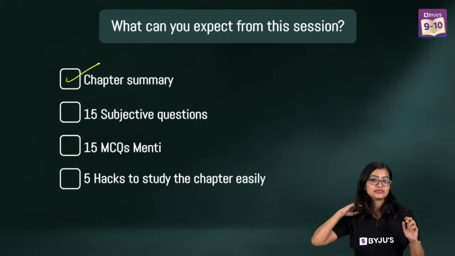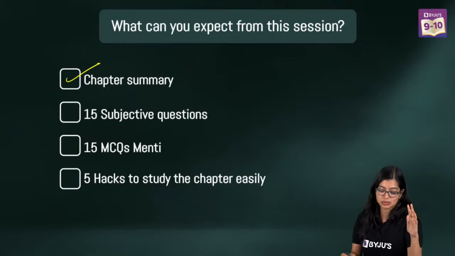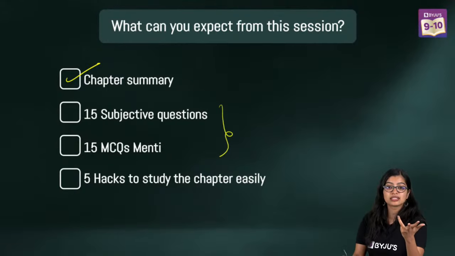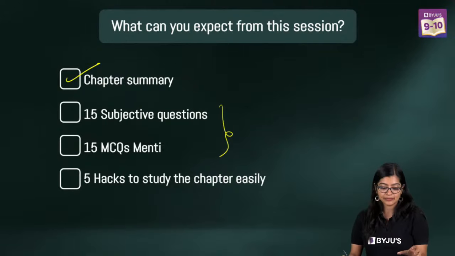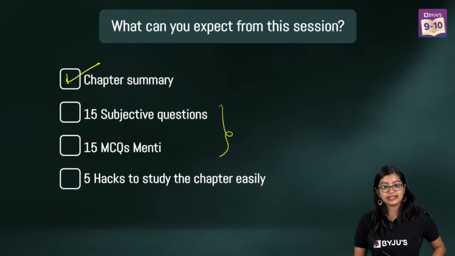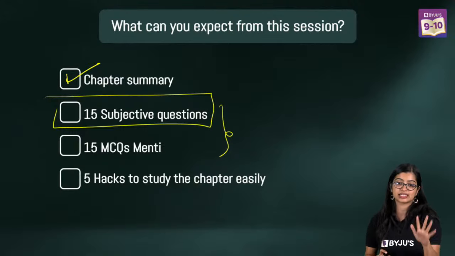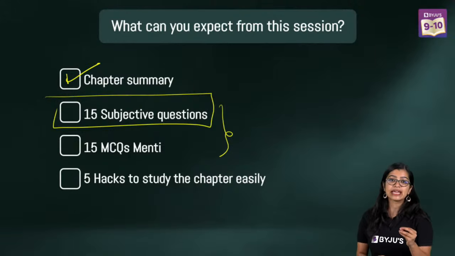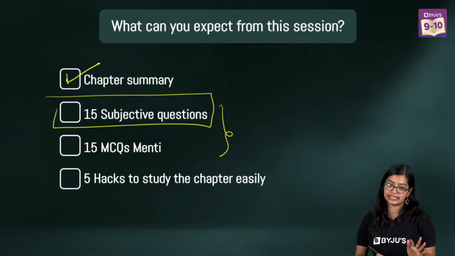But yes, the reason why I spend some time on the concept is that with the questions, you will then be able to answer very easily. It's going to be very simple and easy. So first, our aim is to do 15. Our first milestone is done: the chapter summary. In another half an hour, we wind up our 15 subjective questions. Now that you know the concept, the rest of it becomes very easy, right?